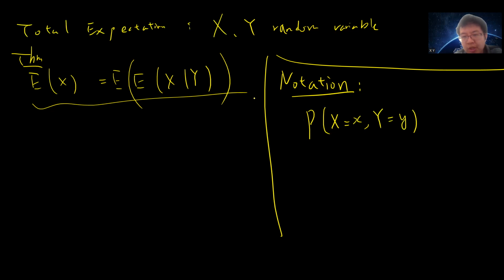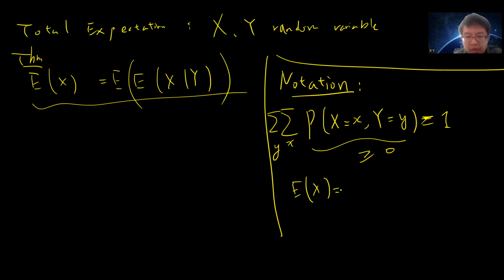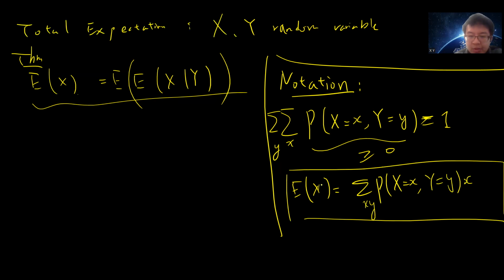These are numbers that are non-negative, and the joint probability distribution makes them sum to 1. The expectation of X is defined as the sum over x, y of x times P of X equals x and Y equals y. So the expectation of X is a number. How about the expectation of X conditional on Y?